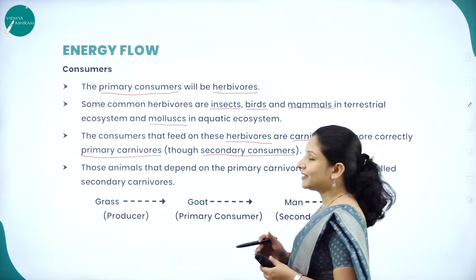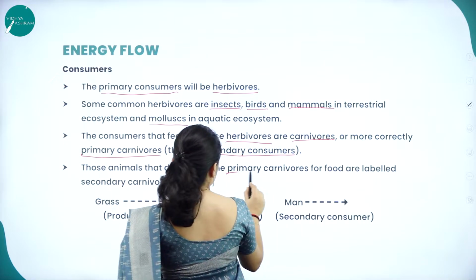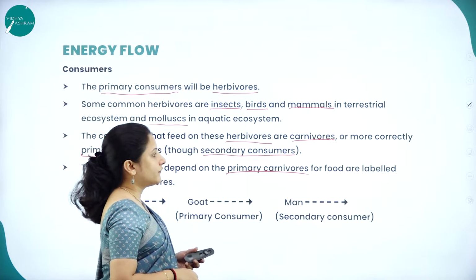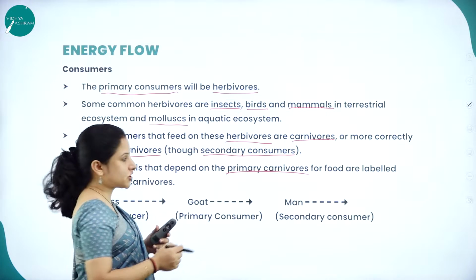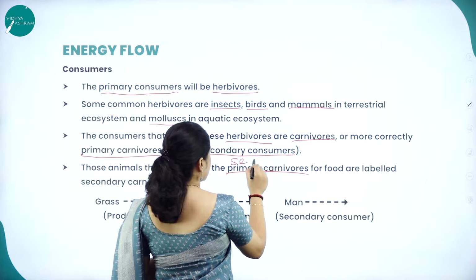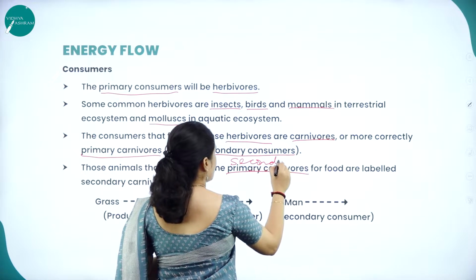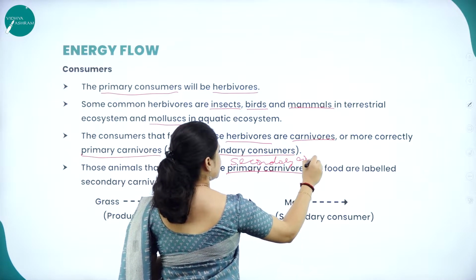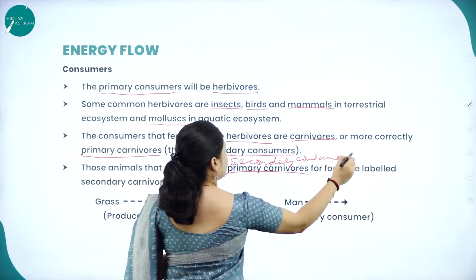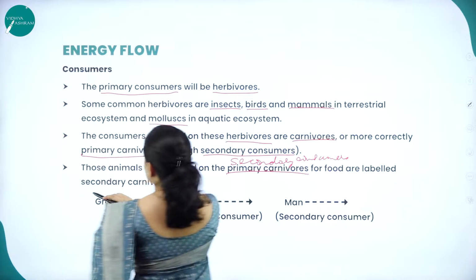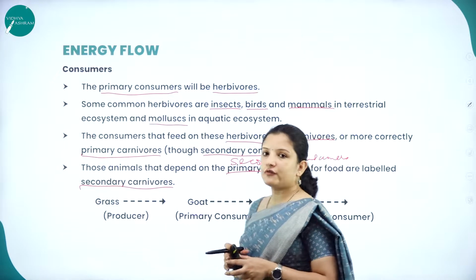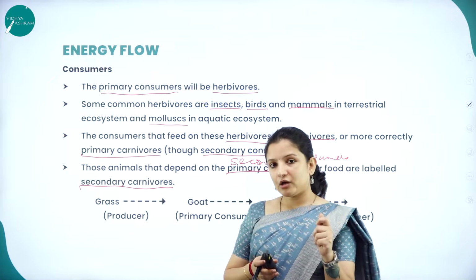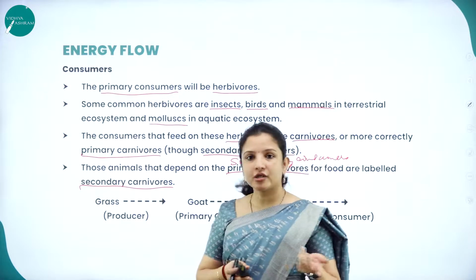And those animals that depend on primary carnivores for food, or, if you get confused, you can also write it as those which depend on secondary consumers for food, are called secondary carnivores. Or you can also call them the tertiary consumers.